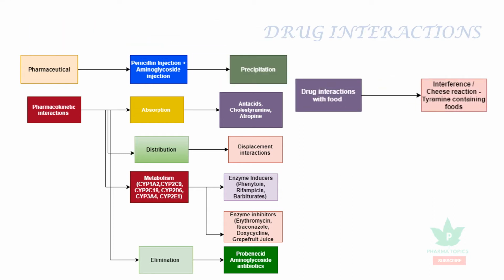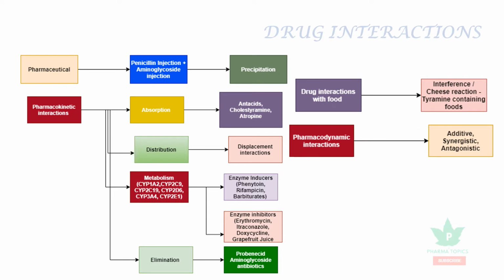The drug interactions may occur with food. More importantly, the cheese reaction with the tricyclic antidepressants, that is, tyramine containing foods, which increases the risk of hypertensive crisis. Or there may be pharmacodynamic interactions that may be additive, synergistic, or antagonistic. So let us see what the important interactions are.